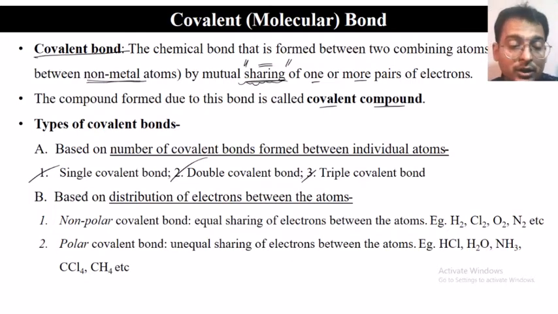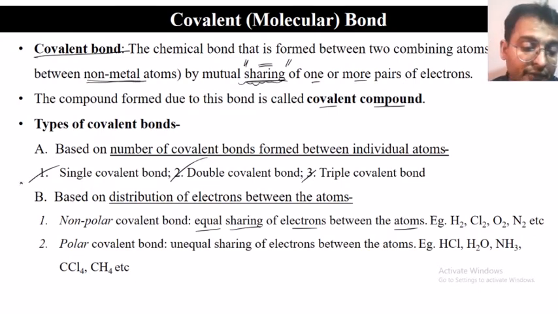If there is equal sharing of electrons between the atoms, both distributing the electrons equally among themselves, then it results in the formation of a